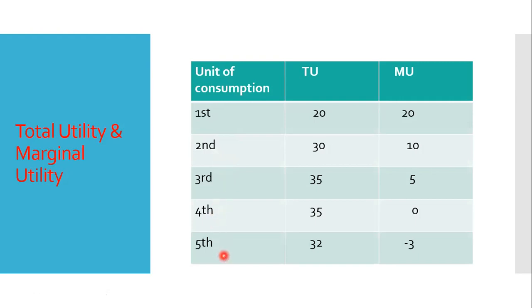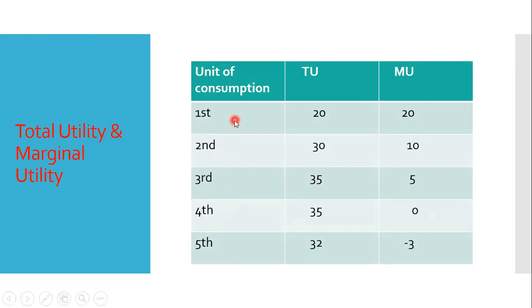That utility is based on a particular time period. At that time, consumers consume the same product again and again. So when consumers consume the same product again and again, their marginal utility gradually decreases.